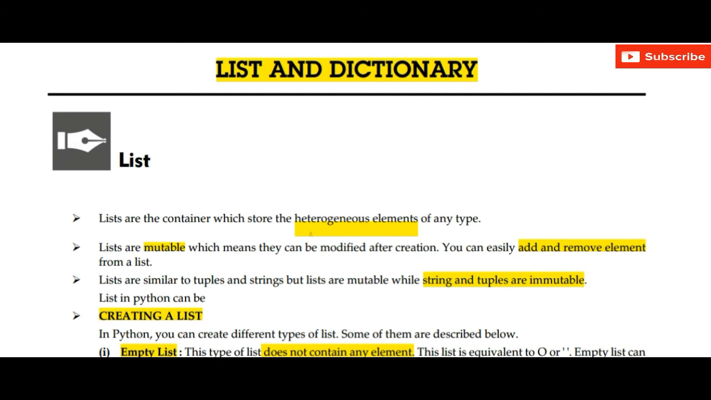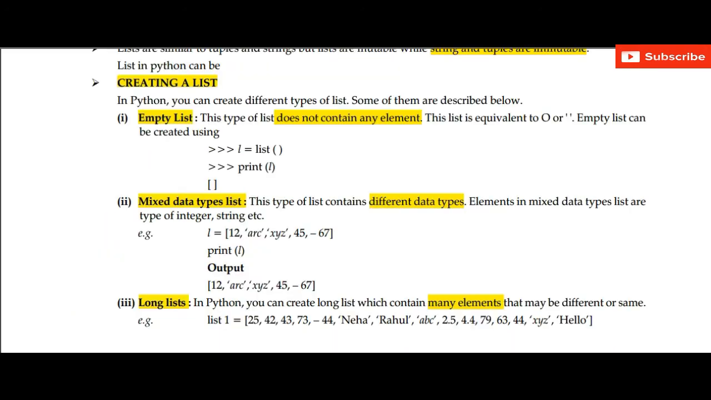In Python we can create different type of list. First is empty list. This type of list does not contain any element. This list is equivalent to 0, or we can say it is empty. We have not passed any element. So when we print the list, print L, then it will show the empty list.